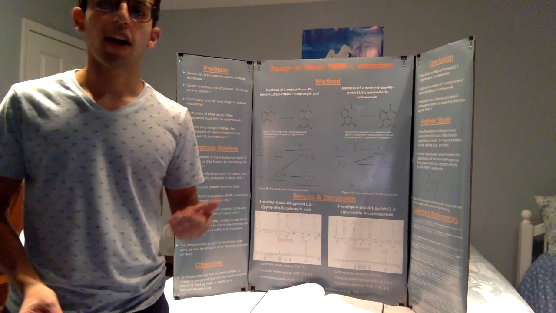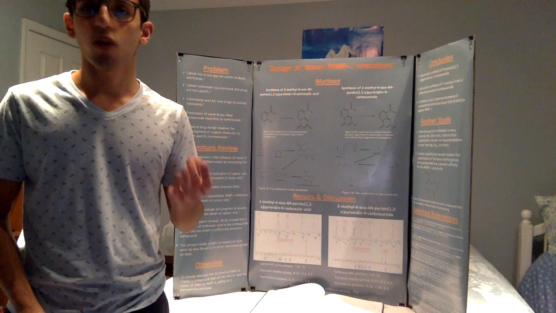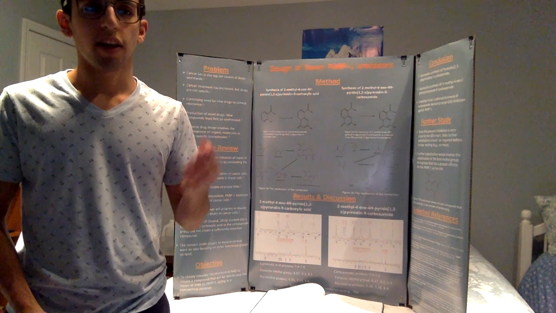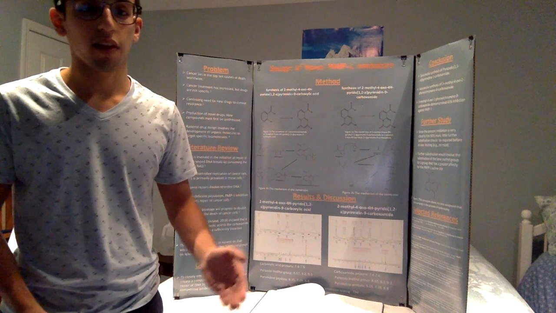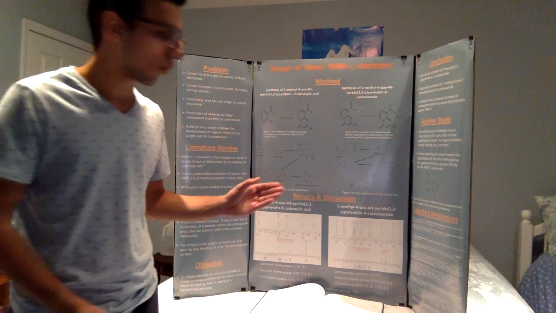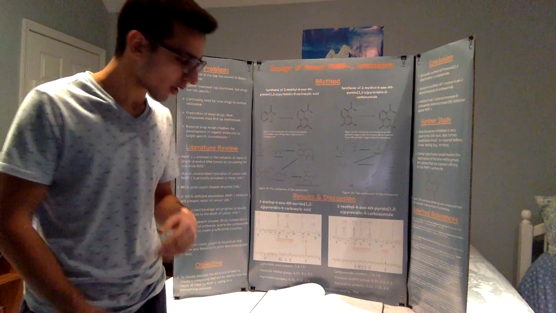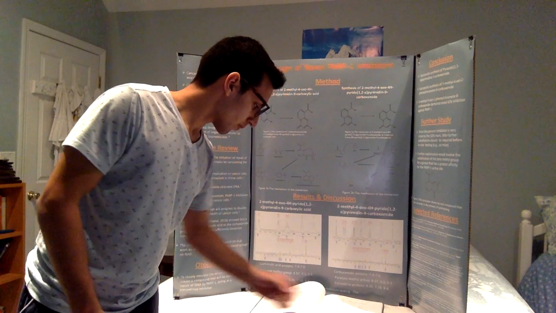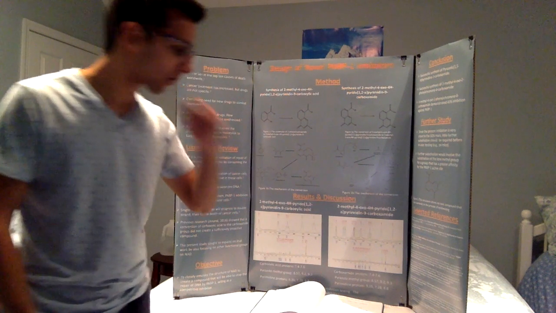I ran my solution down the silica, and polar impurities will react with the silica and therefore remain higher up in the tube, whereas the nonpolar compound will go down much more quickly and can be collected separately. You can see this contraption here in my logbook as well.